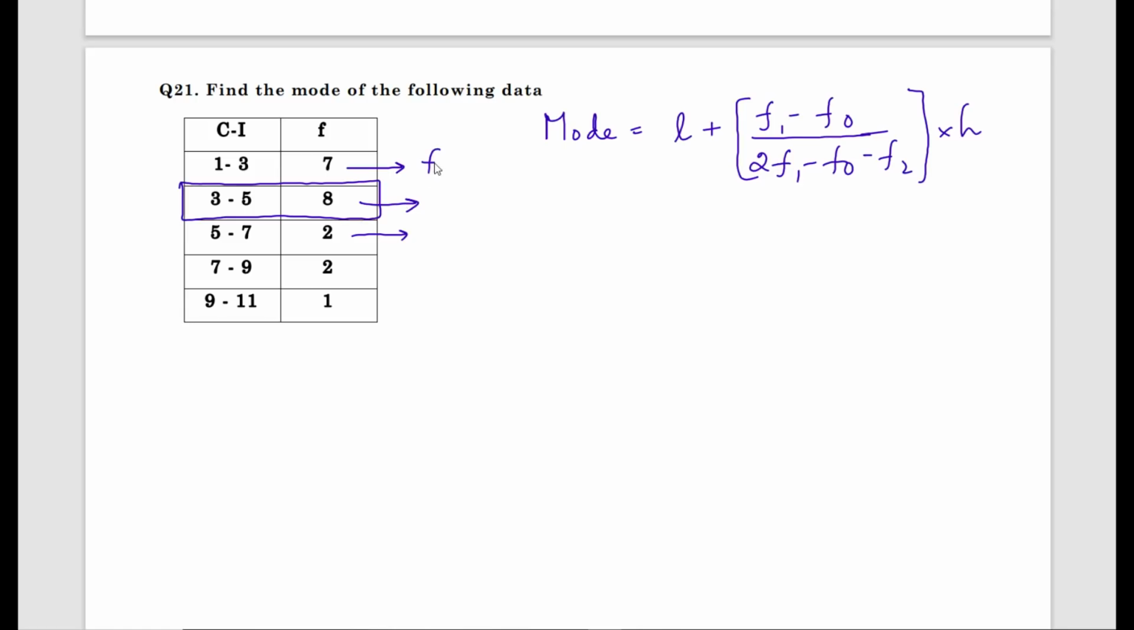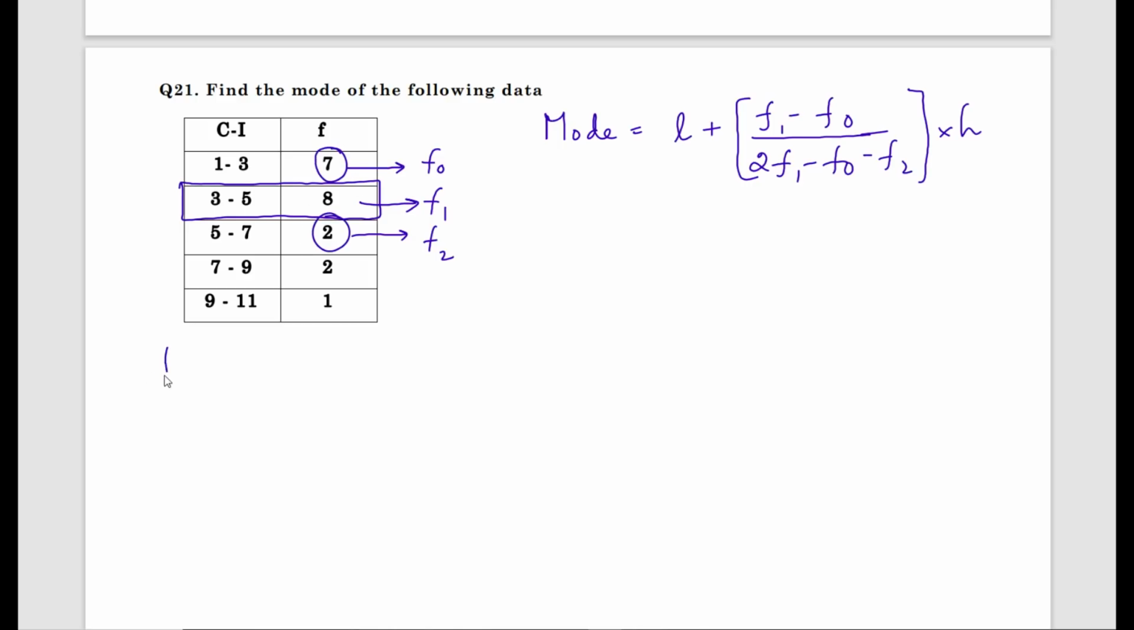Now it will be f, f, f. I'll start from 0, 1, 2. f1 is 8, above is f0 which is 7, and f2 is 2. Find out the maximum frequency. It is f1, the above frequency is f0, below is f2.